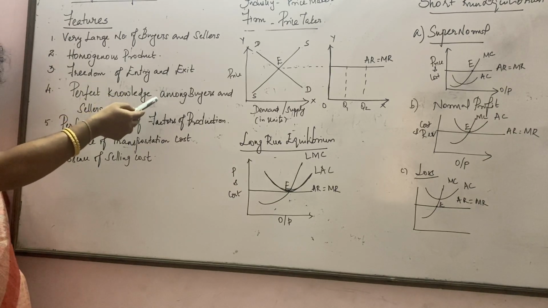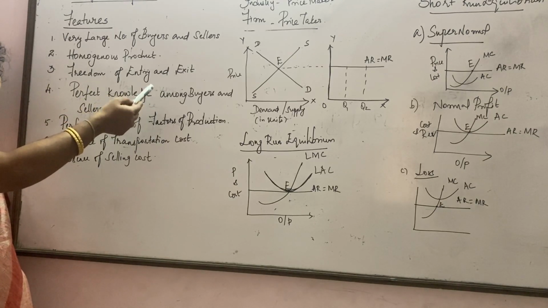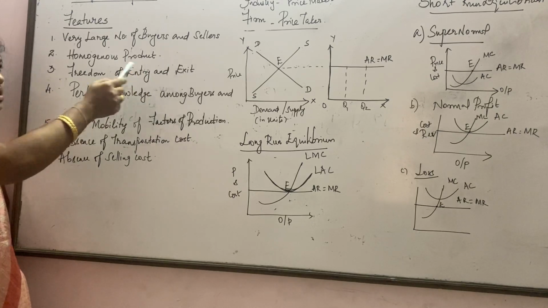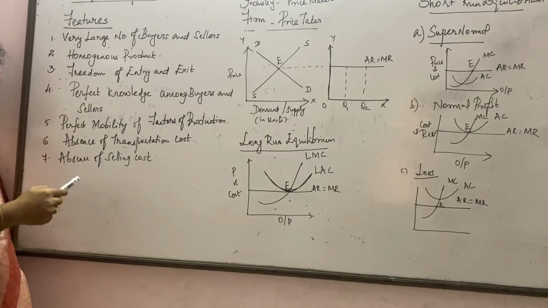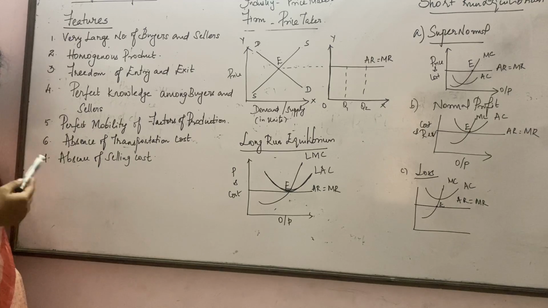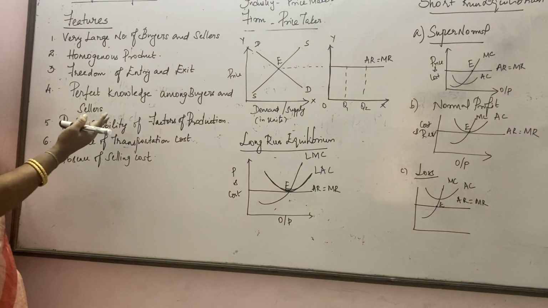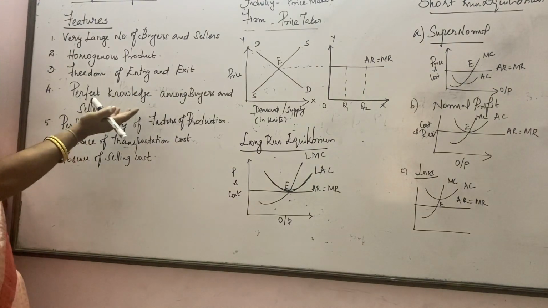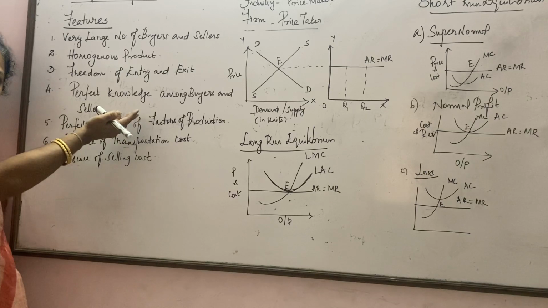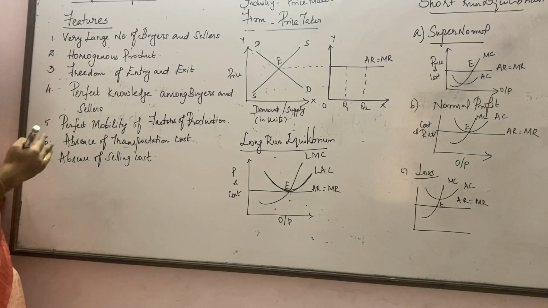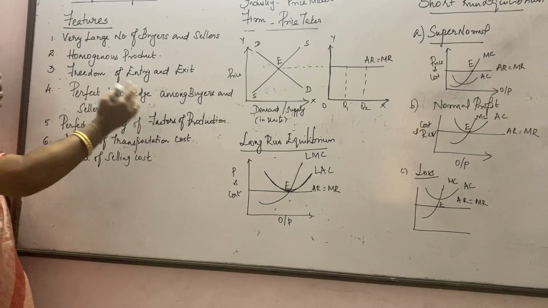It's not like a monopoly. Here it's not one single seller. Next, homogeneous product, as we have discussed, the product appears to be the same, let it be in shape, in color, in taste. Next, freedom of entry and exit. Whenever a seller likes to enter and sell the product, he can enter. And if he wants to move out of the market, he can very well move out of the market.